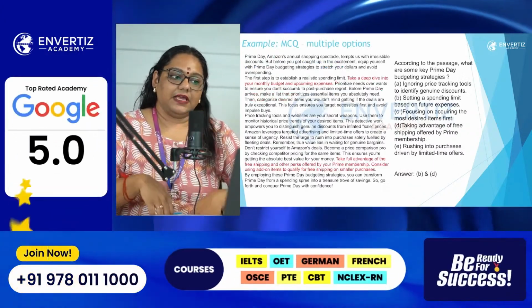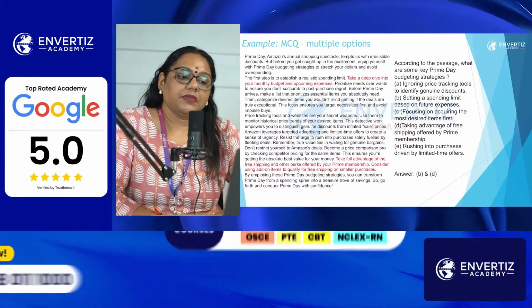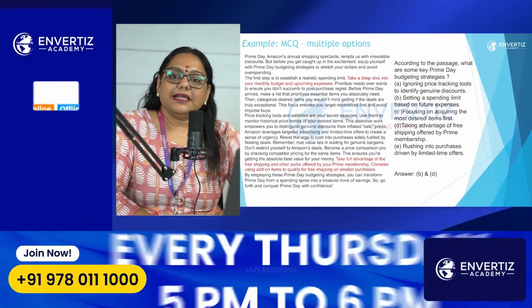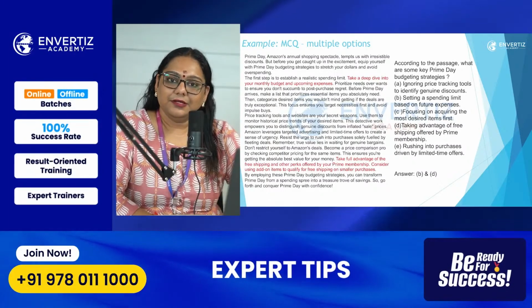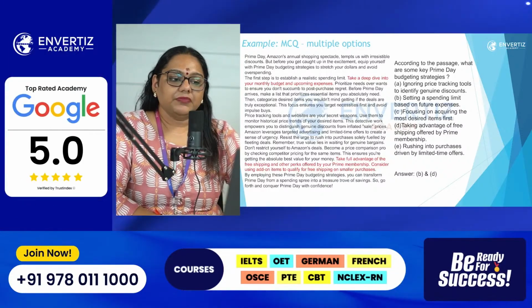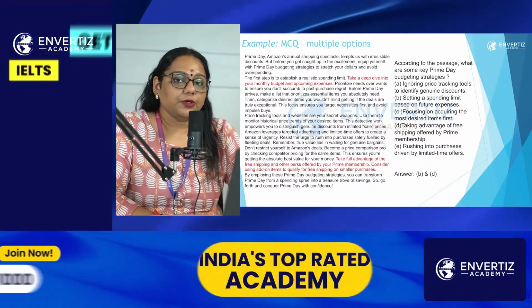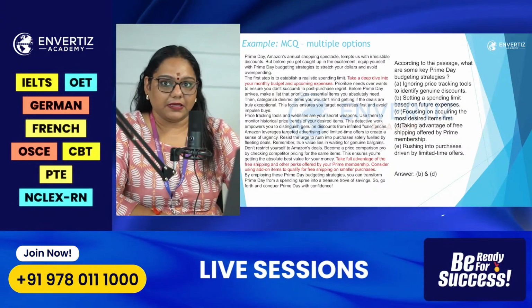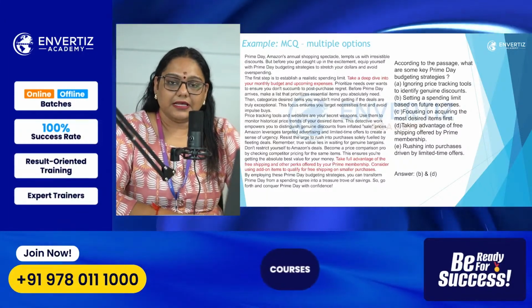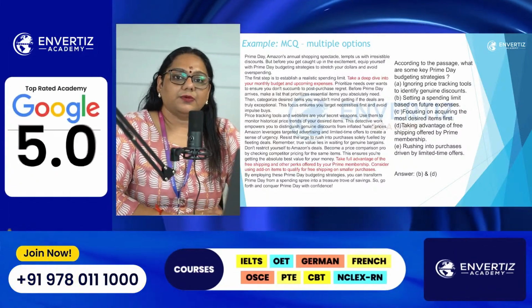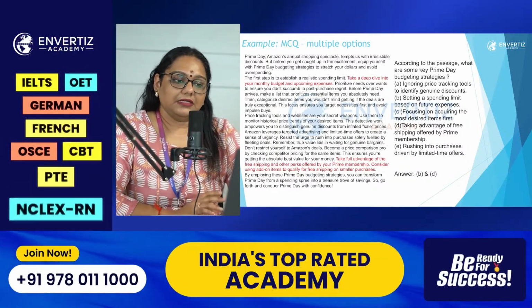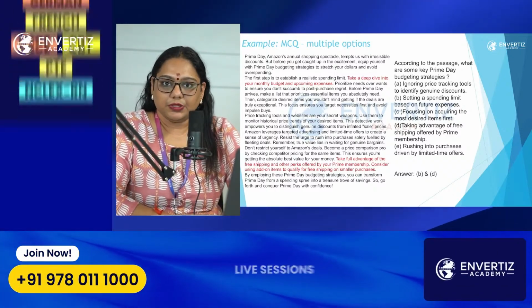The next task that we have is MCQ multiple options. One thing to be noted here is that this has negative marking. So select 2 options for sure. The third one, if you're not sure, do not go for it. Stop at 2. That's enough. This also doesn't contribute much to your total score, so don't worry about the negative marking. Here also follow the same technique. Read the question, take a quick scan of the options and a quick scan of the passage as well. Do not waste your time reading each word. It does not have that much weightage to your total score.